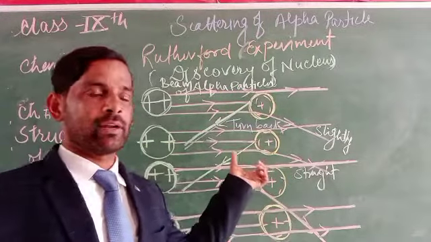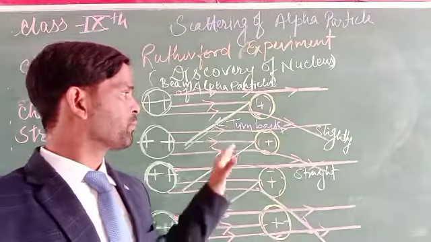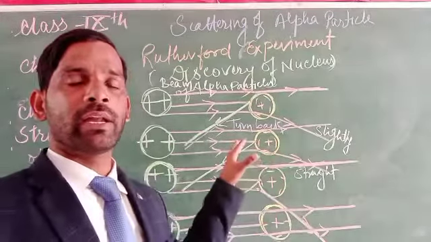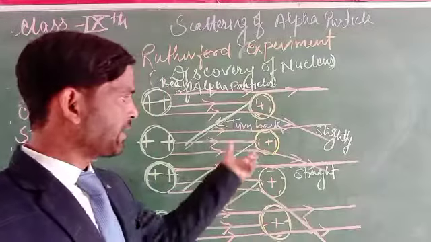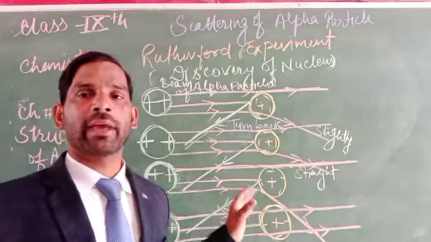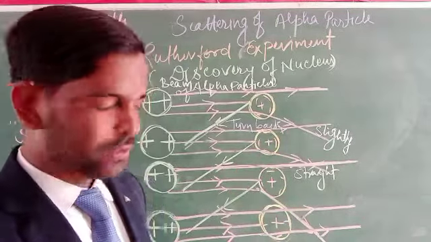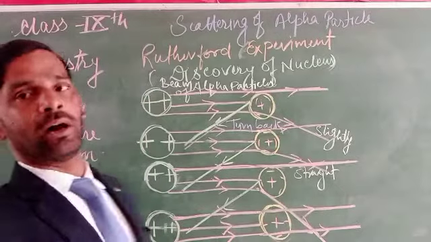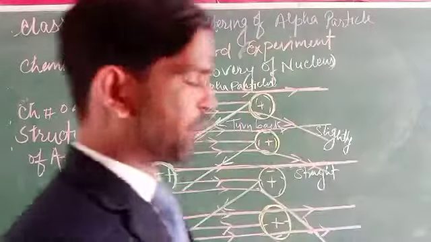What happens then? There will be a result. Most of the rays go straight forward. Some of them are slightly moved, and some of the others have a large deviation as well. A few of the rays bend or turn back completely on their way. So what will be the result? The experiment shows the conclusion.